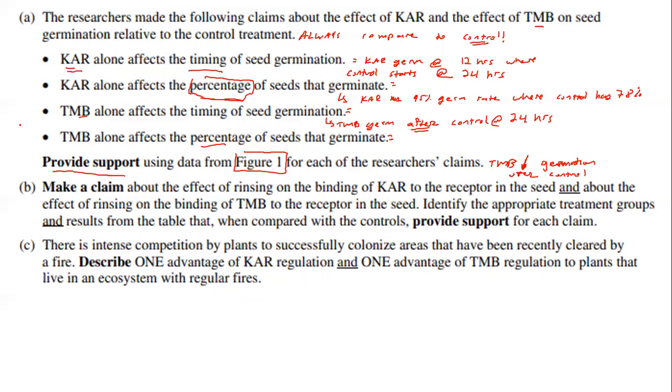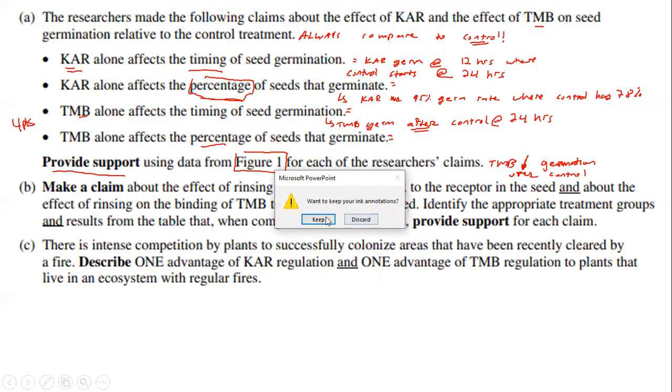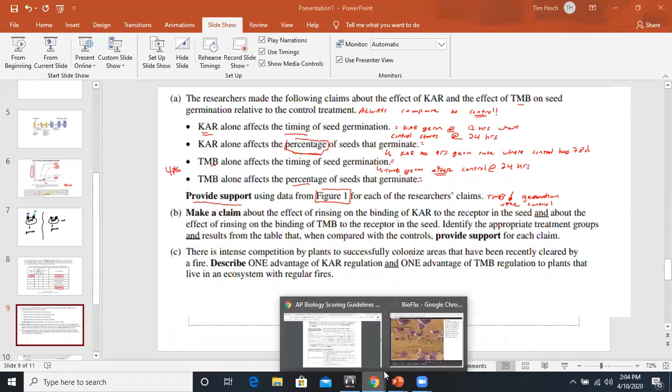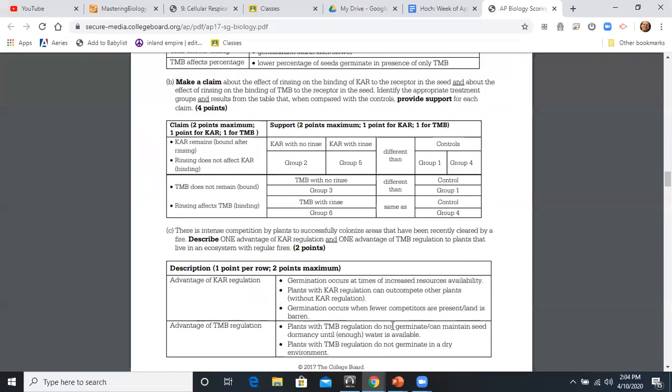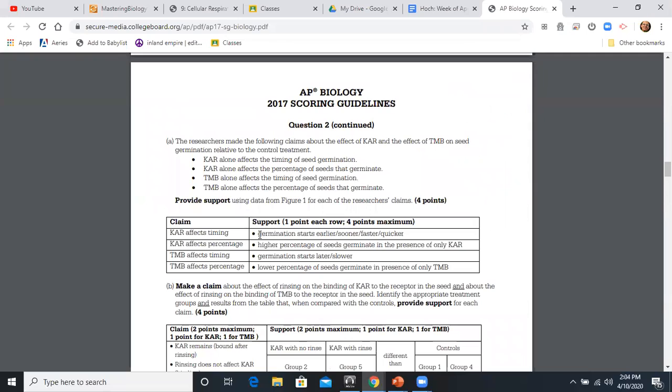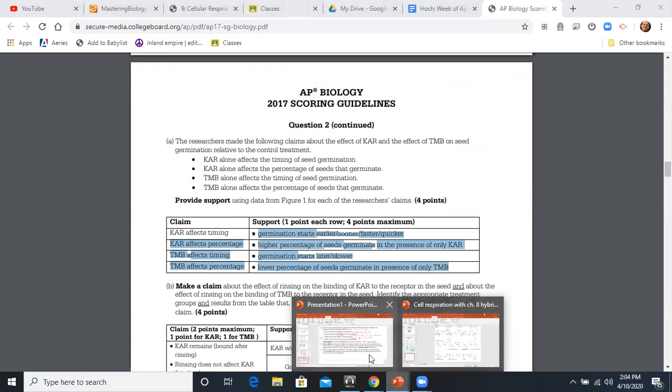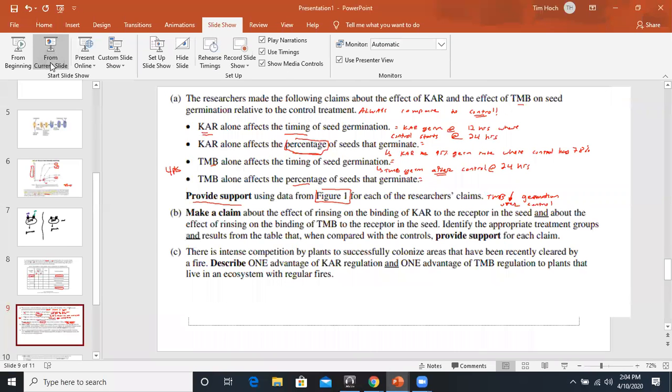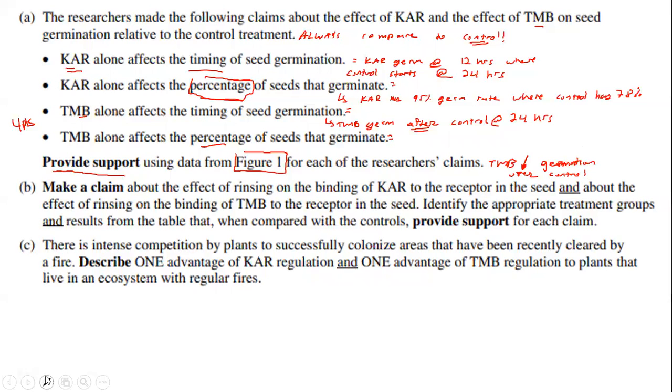And this was actually 4 points, and again, a lot of that was just based off of reading the graph. So I'm going to keep that. I want to say I had the rubric pulled up here. Yeah. So let's look here. Basically, the support is what we just went over. You're just analyzing the graph. So hopefully that one wasn't too difficult by any means.